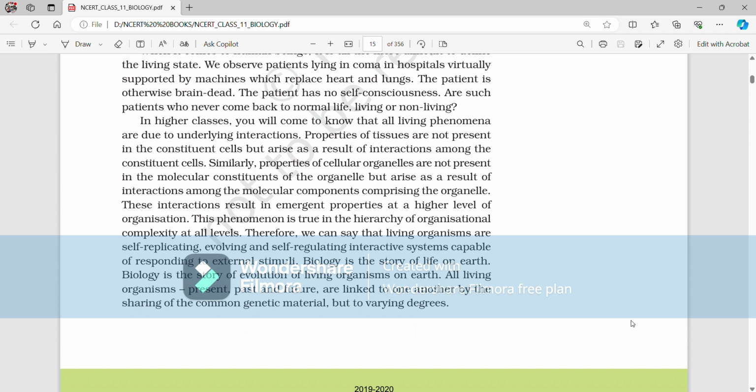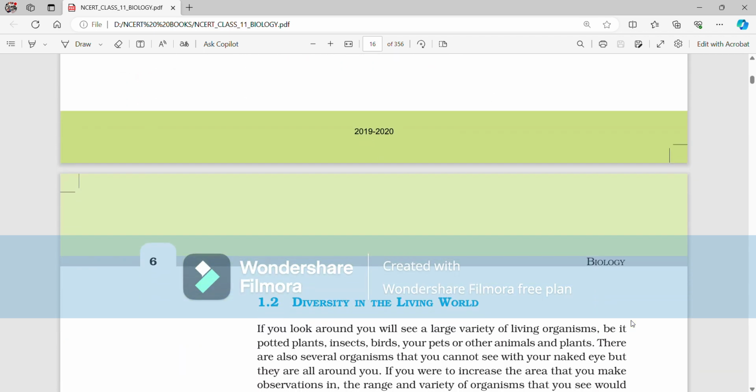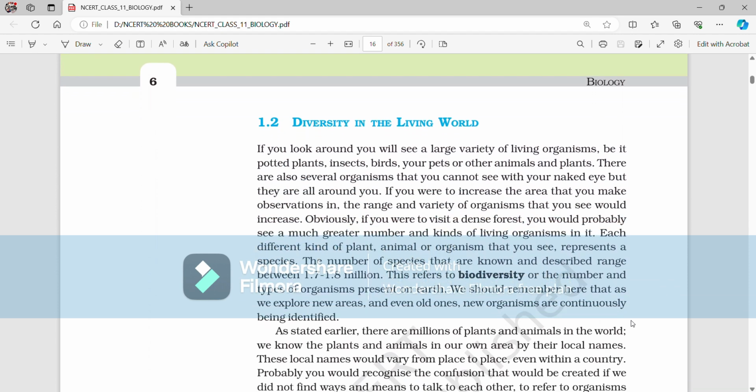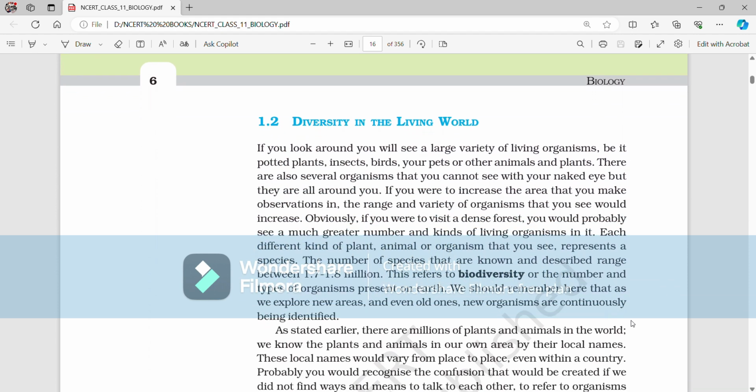Biology is the story of life on Earth. Biology is the story of evolution of living organisms on Earth. All living organisms, present, past, and future, are linked to one another by sharing of the common genetic material, but to varying degrees. 1.2 Diversity in the living world.